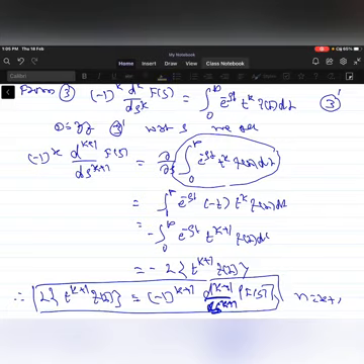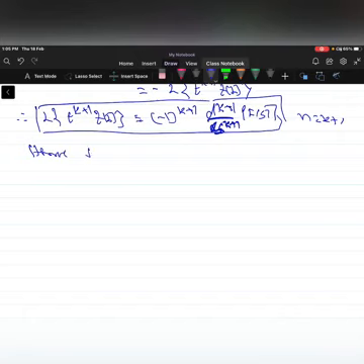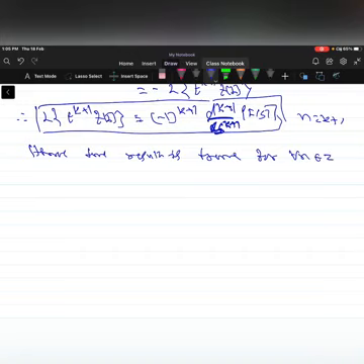Hence the result is true for all n belongs to positive integer.